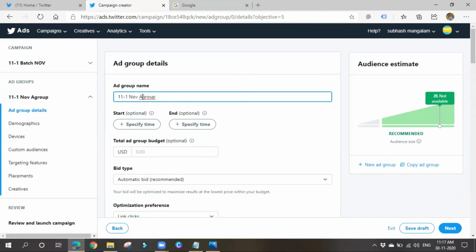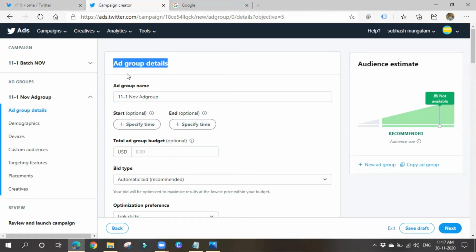So give proper names, guys. This is for your reference. You have to remember. If you are creating multiple campaigns, you have to keep an idea which campaign is about what. So give proper names. Here in case of ad group also we can specify. We can schedule from which time to which time we can create ad groups.